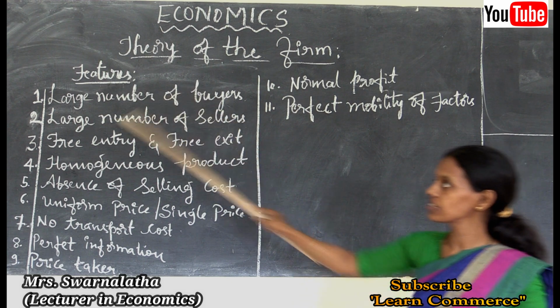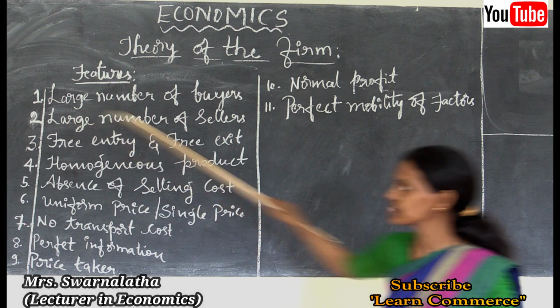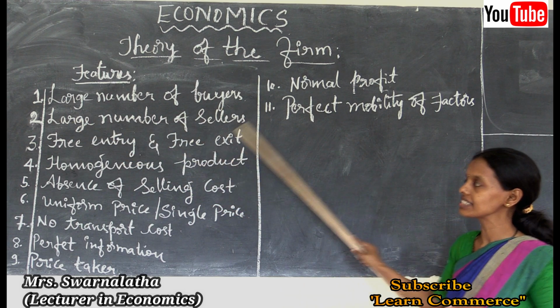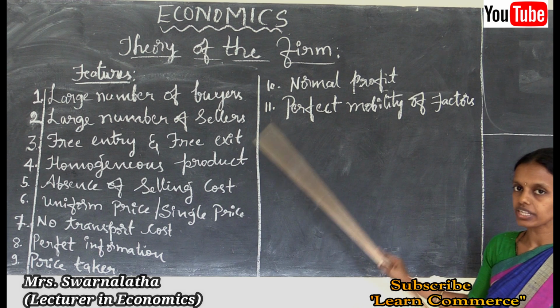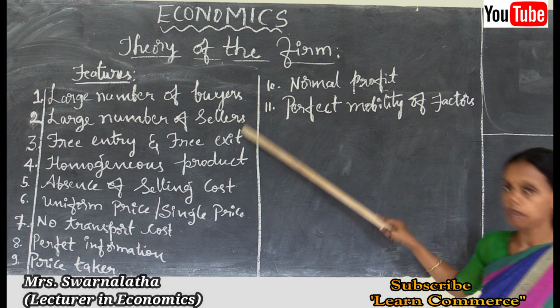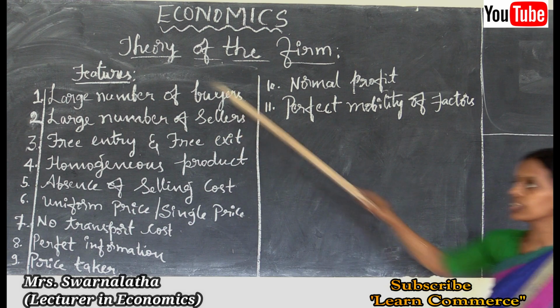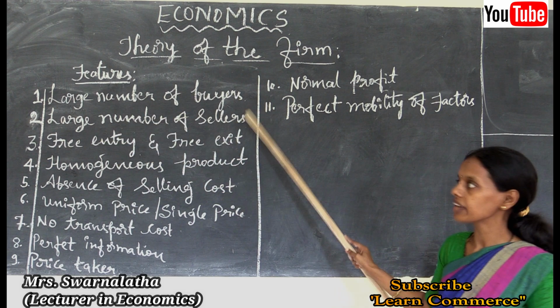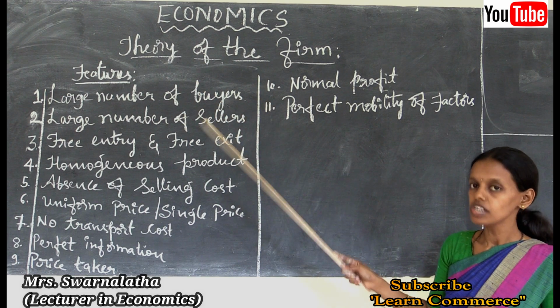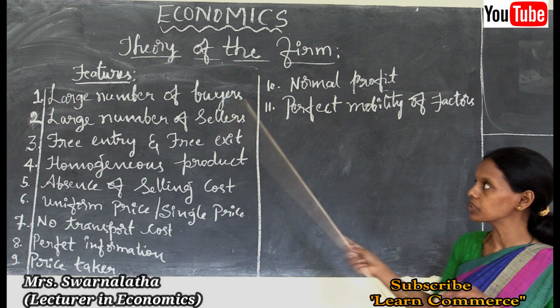The second main feature is a large number of sellers. That is why it is said to be the seller side market. Here a large number of sellers attract new customers and new firms. There is a difference between firm and industry.